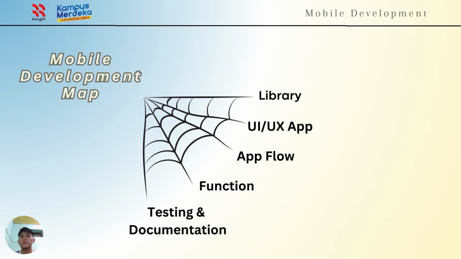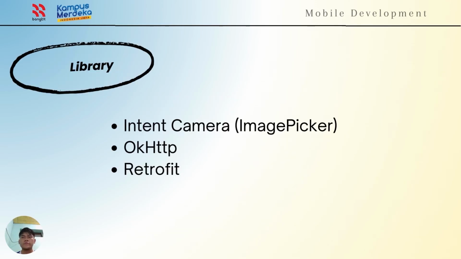Okay, here I want to explain mobile development, which covers several topics. The first topic is about using libraries. The first one is camera and intent camera or image picker. The function is to manage image selection, simplifying the process.